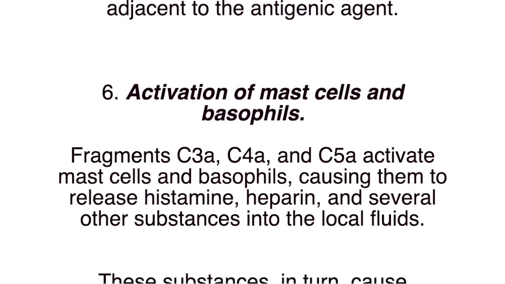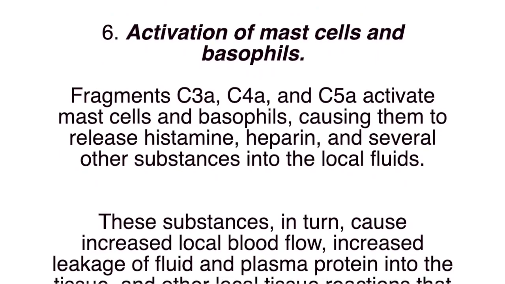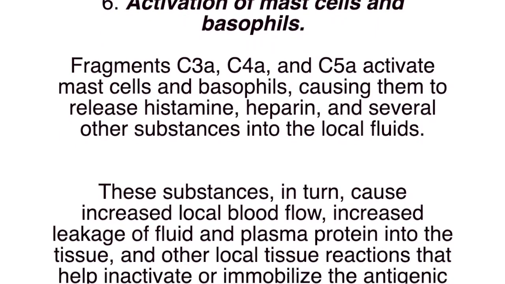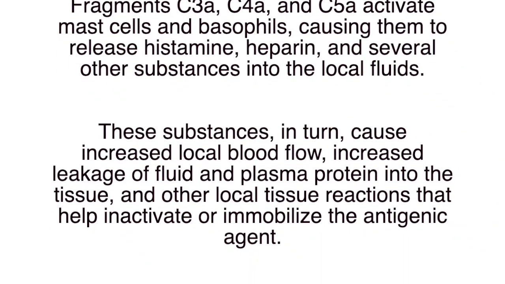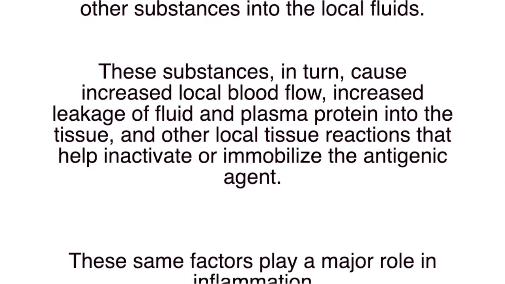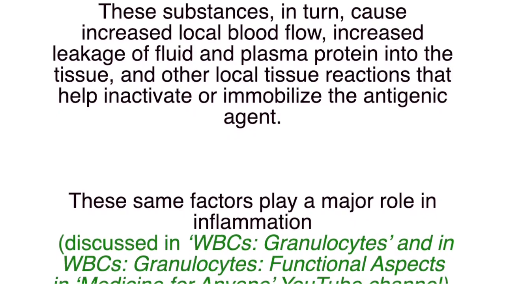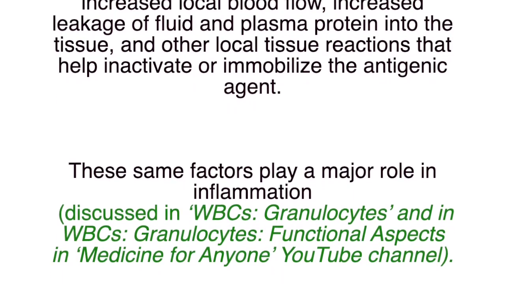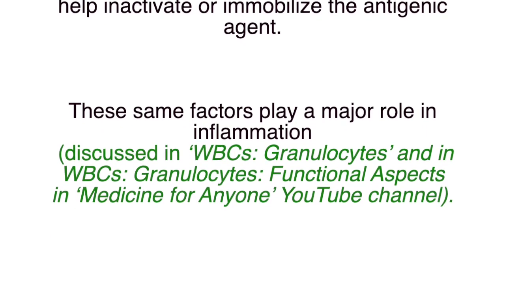Fragments of C3a, C4a, and C5a activate mast cells and basophils, causing them to release histamine, heparin, and several other substances into the local fluids. These substances in turn cause increased local blood flow, increased leakage of fluid and plasma protein into the tissue, and other local tissue reactions that help inactivate or immobilize the antigenic agent.